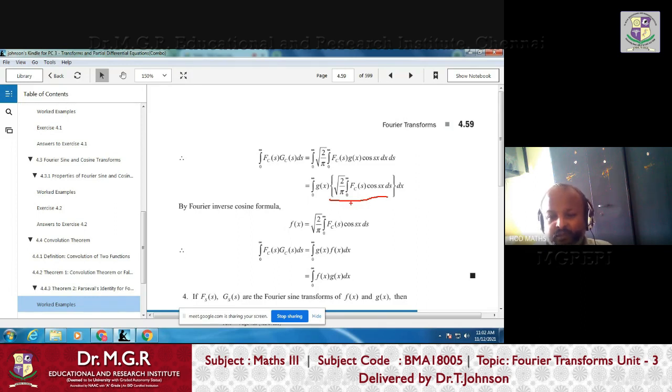This is the definition of the Fourier inverse cosine transform. So this is f inverse, the inverse of the Fourier cosine transform, f inverse of FCS. But when you apply the inverse function to the original function f of x, what do you get? You get back the original function f of x, right?